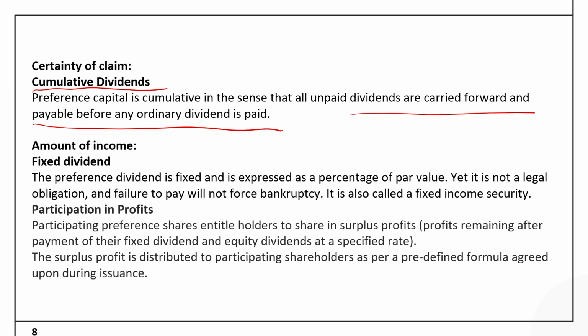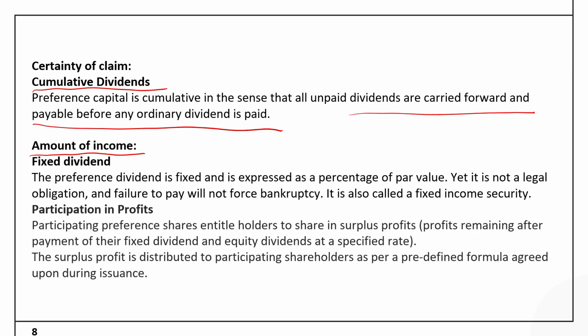That means the dividend of the last year would be accumulated, and along with the dividend of this year, it would be paid to the shareholder. Now, the claim of income can also be discussed under the head amount of income, like whether the amount of dividend is fixed or it is flexible.